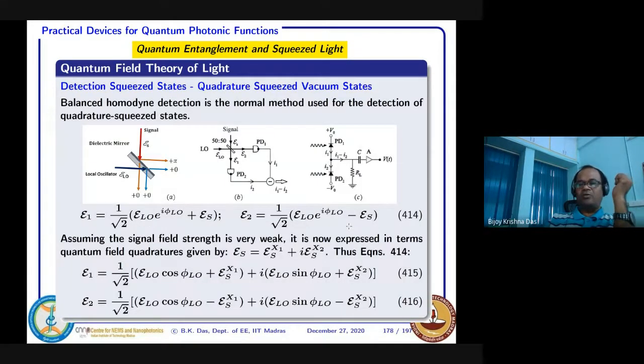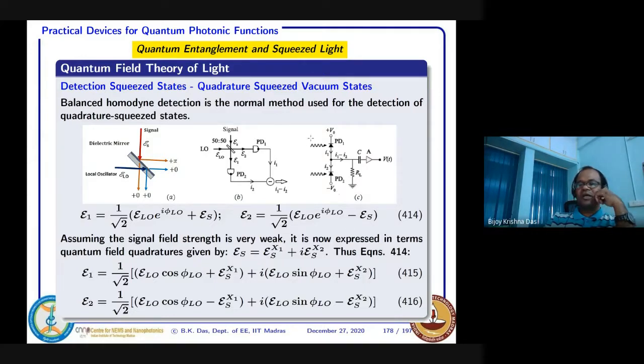Now before we go to demonstrate some experimental things about squeezed light, I want to discuss a little bit about squeezed light detection and generation. Then we can go to a little more insight into entangled photon pairs, because without knowing that, you will not be able to design or understand its proper applications. Some of the things are very nicely explained in your textbook. I'll just discuss that and then we can go further.